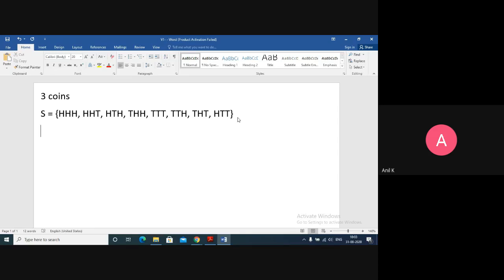I am taking the event E as: let E be the event having at least 2 heads, and F is the event having the first toss give you a tail, starting with T.